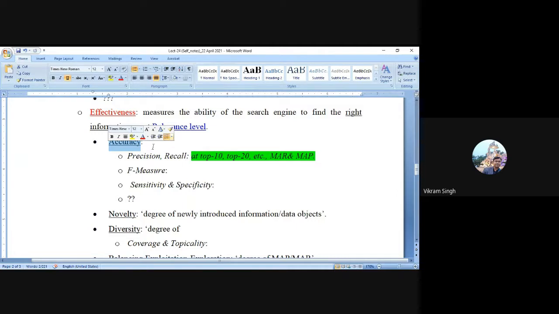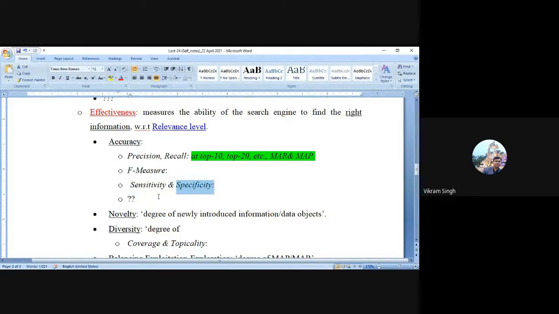We cannot explicitly say that only when the system delivers this can we say it is accurate. No, it should always be with respect to the relevance level. So your expectations should be predefined in the systems. Now, within accuracy, there are parameters like precision, recall, F measure, which is a geometric mean of precision and recall, sensitivity and specificity.